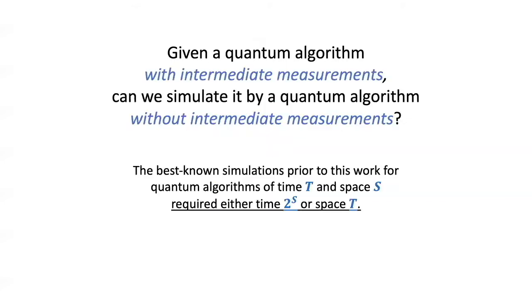So these were the state-of-the-art results. With regards to our open question, the best simulations we knew required either an exponential overhead in time or an exponential overhead in space. So one can ask, is there a way to defer intermediate measurements that is both space efficient and time efficient? This is the question that we answer.